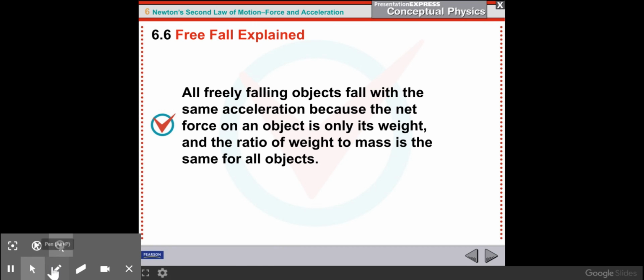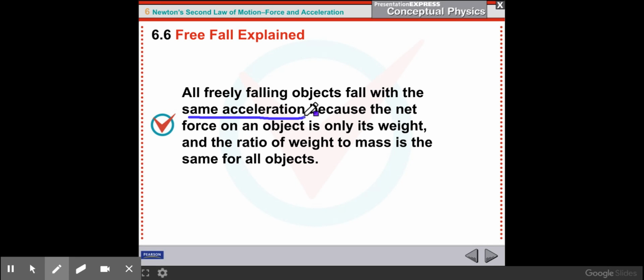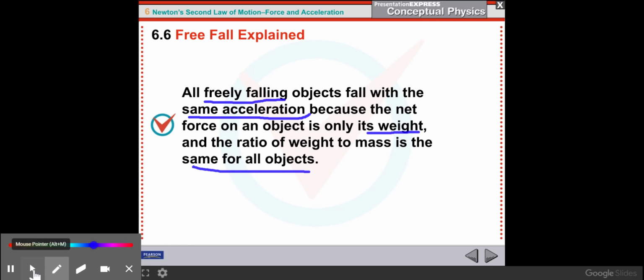But let's get started. So the first slide, all free falling objects fall with the same acceleration. Okay, so that is g, as you recall, hopefully, which is roughly 9.8 meters per second squared. However, freely falling objects aren't what we see most of the time because there's generally some kind of force opposing an object falling freely. But anyway, they all follow the same acceleration because the net force on the object is only its weight, and the ratio of the weight to mass is the same for all objects. Not the best explanation. It'll make more sense in a couple slides, I promise.